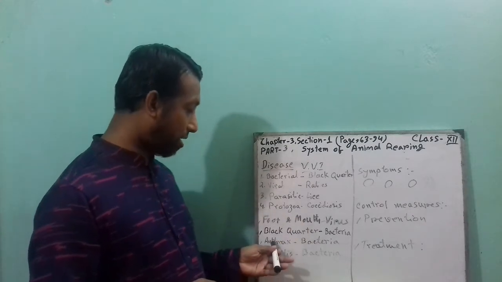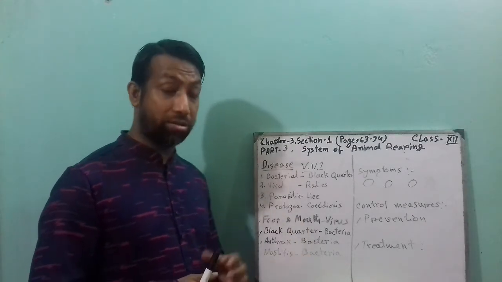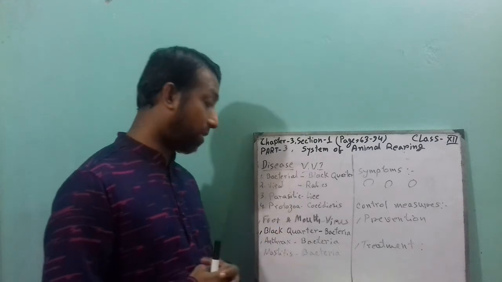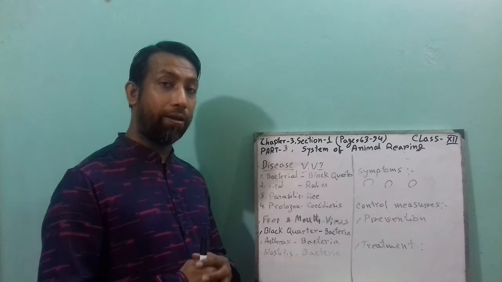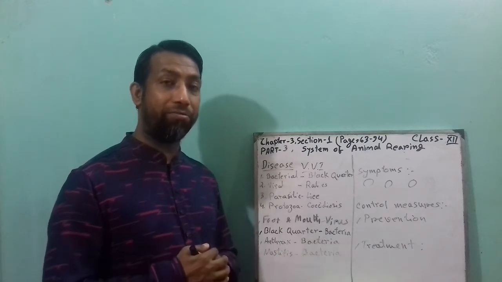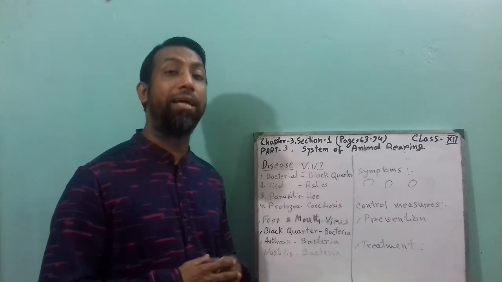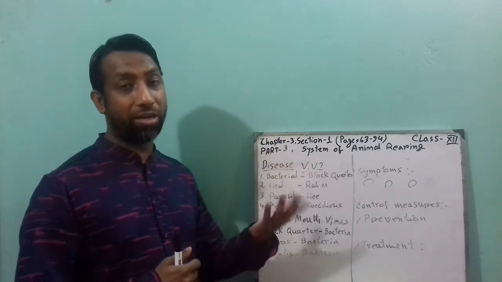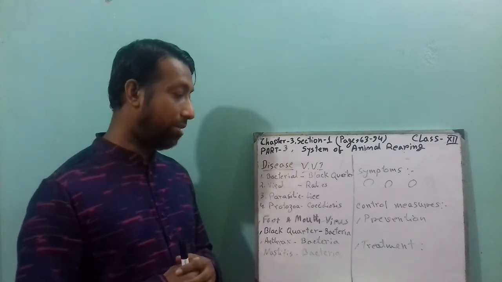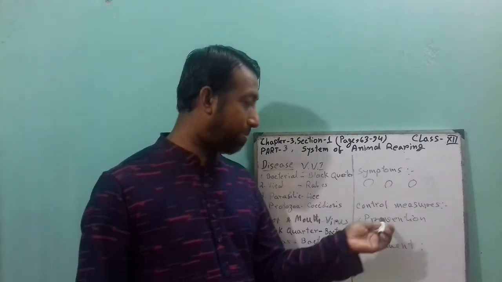This is the most dangerous disease of cattle. After attacking the cattle, they die suddenly. There will be no treatment for this anthrax after infection. So what will be the control, the prevention?